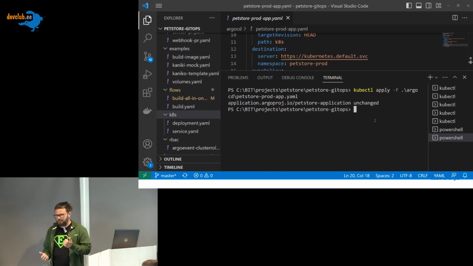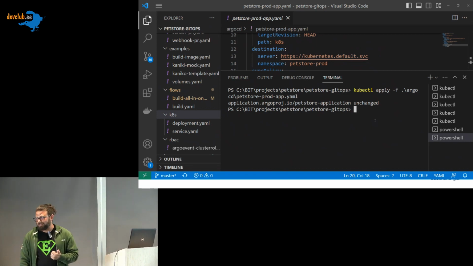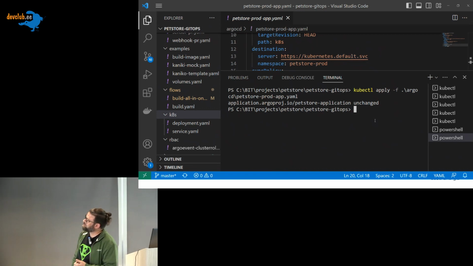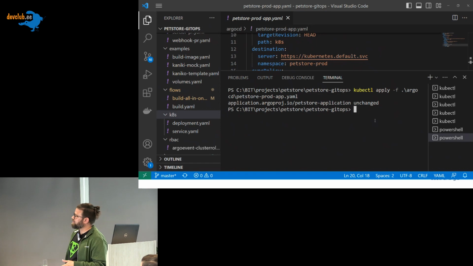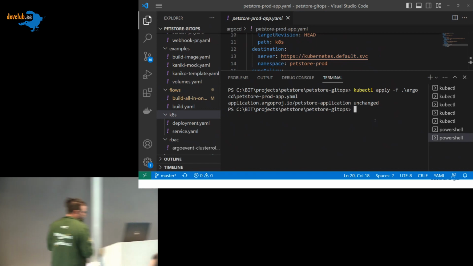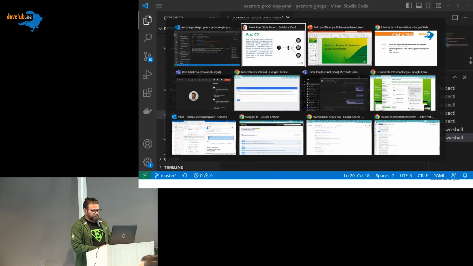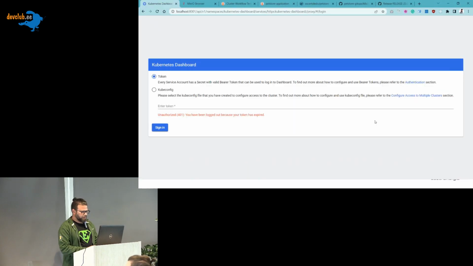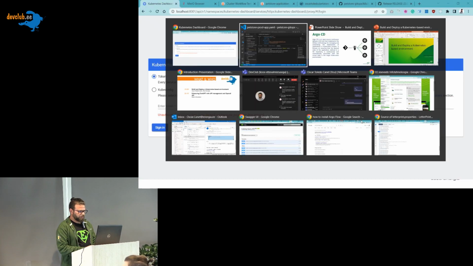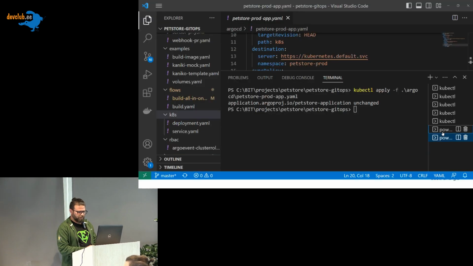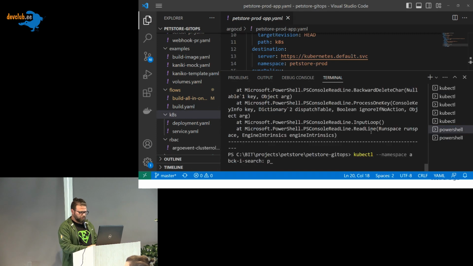Of course, I already applied it before the speech. So we can go to the cluster. Let me take one second to get a new token for the cluster.